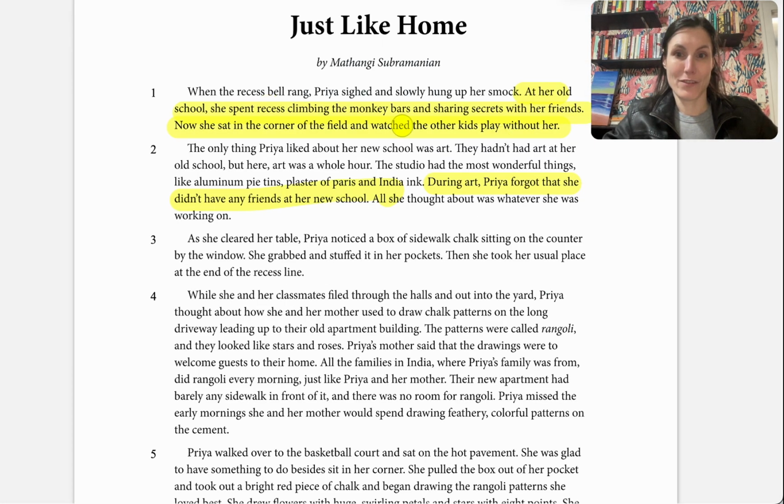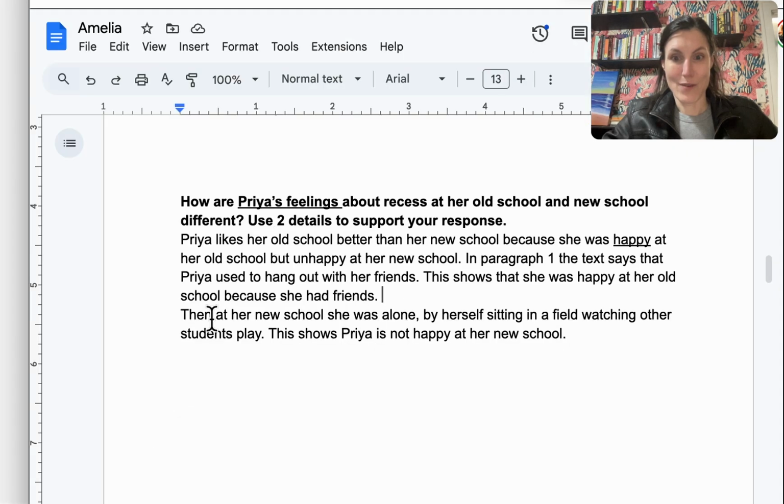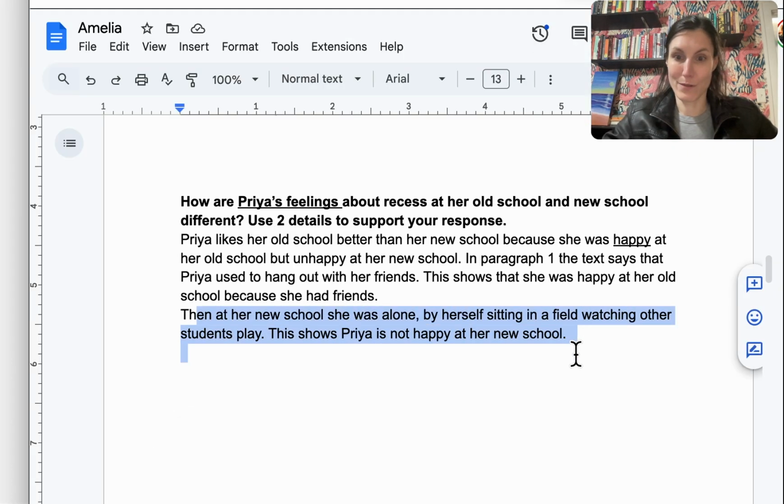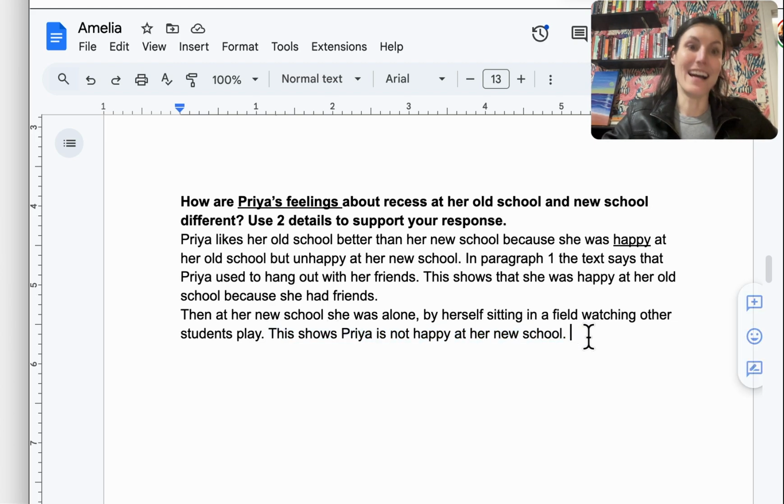Another detail we could have used was the one where she was playing with friends at recess and sharing secrets. You could say she used to share secrets with her friends, which showed she was enjoying herself, and she had people that she hung out with and had good relationships with. And if we're going to take another detail about why we know she's not liking her new school, then at her new school, she was alone by herself sitting in a field watching other students play. And I'd follow this up with, this shows Priya is not happy at her new school.